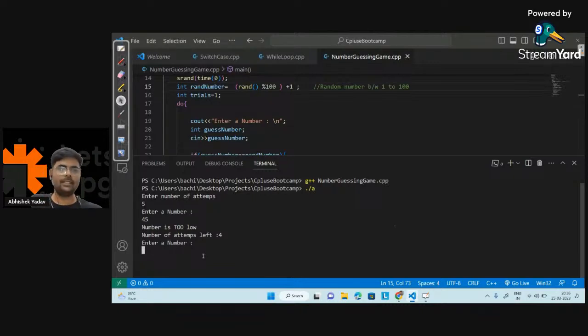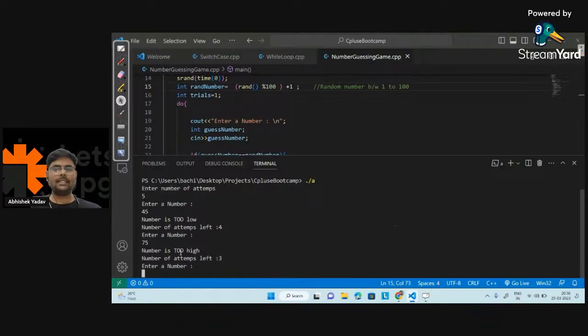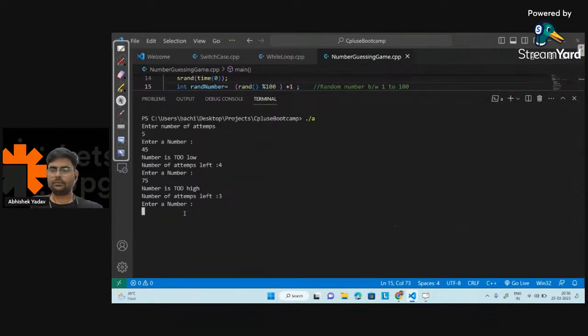Till that time, let's guess one more number. Let's say 75, and let's see. This time it is saying the number is too high. That means my number is between 46 and 74, right? So let's try to guess one more number here, and this time let's take 55. Let's see whether I'm getting the correct answer or not. Again, the number is too high, so the number is between 46 and 54, and I have 2 attempts left. Anyone?